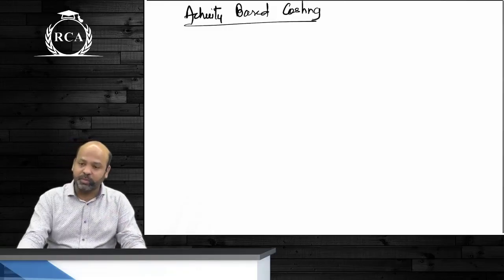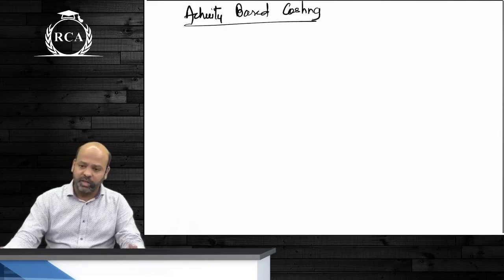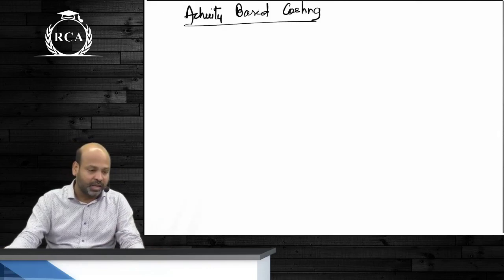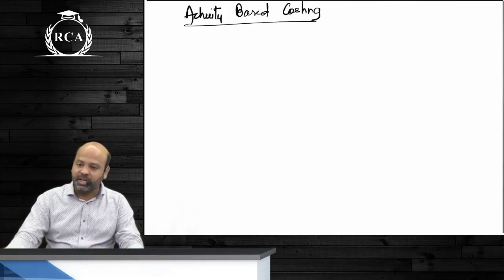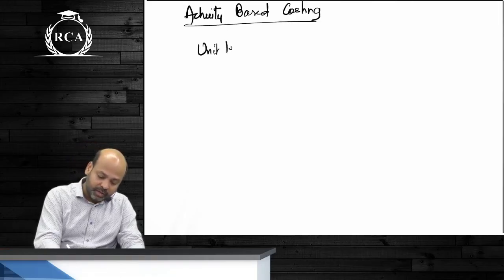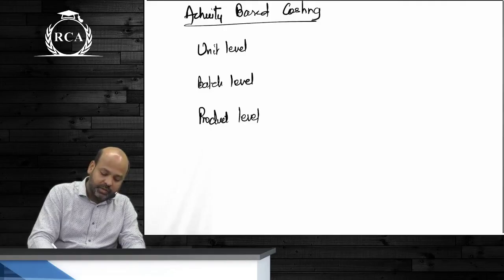For this purpose, pay attention beta, it is just to understand the basics today first. We first try to understand what are the different types of activities that are performed in an organization. We divide our activities into 4 categories called unit level activities, batch level activities, product level activities, and facility level activities.